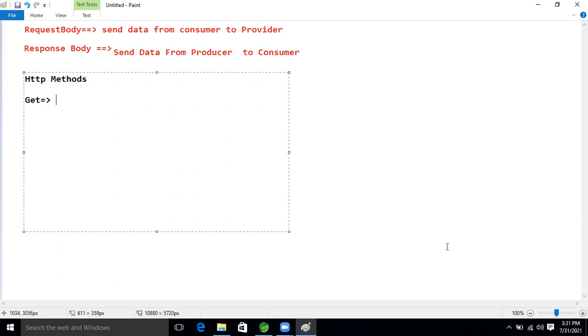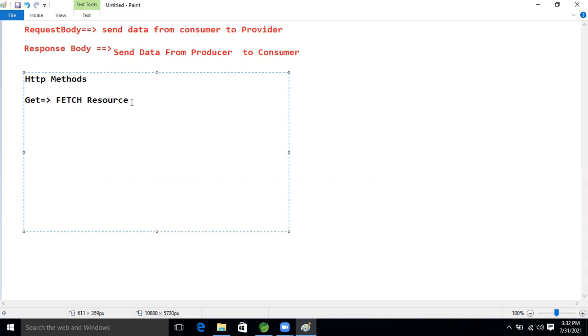Whenever we make a get type request, if we want to select any data from the server, that means from the controller, we use GetMapping. When we want to get data from the server, we fetch the resource.